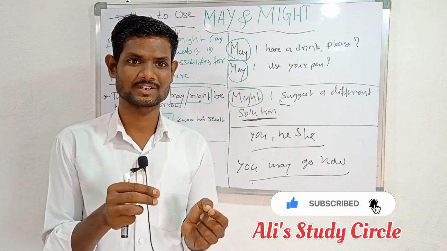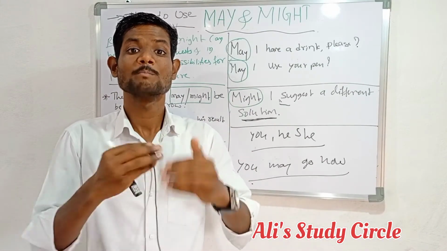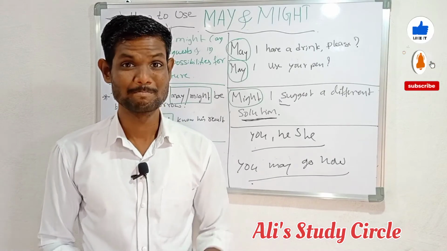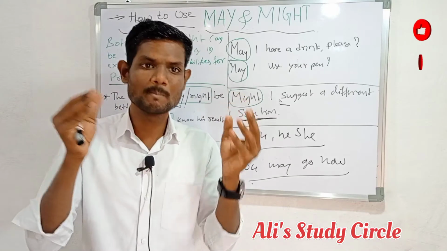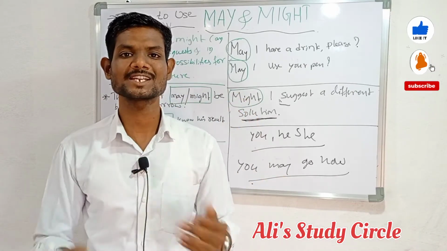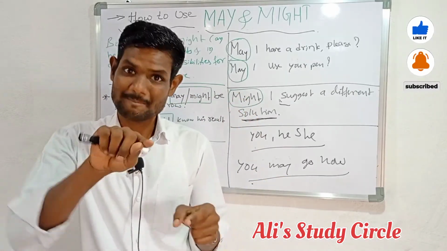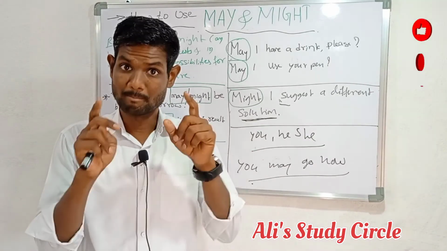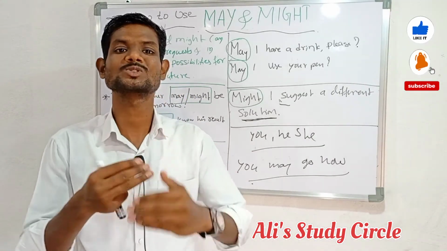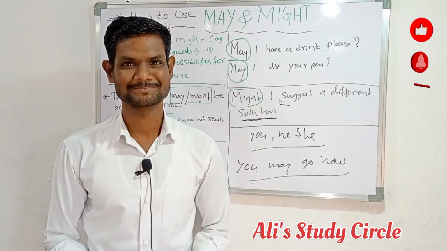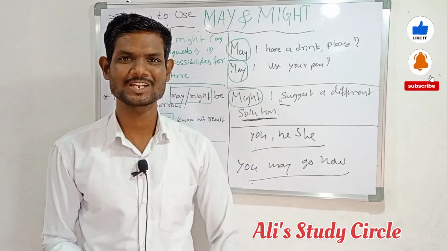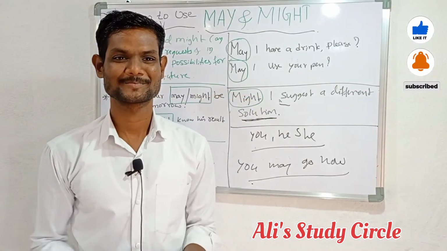May is often used for politeness, to make an order appear as a request, but might is used to make the speaker more remote from the request. These are the only differences between may and might.